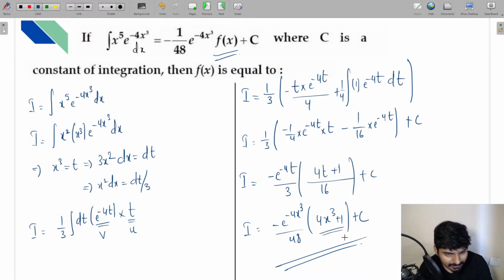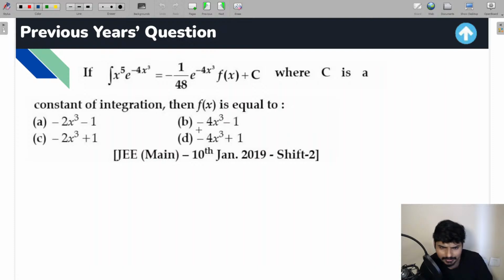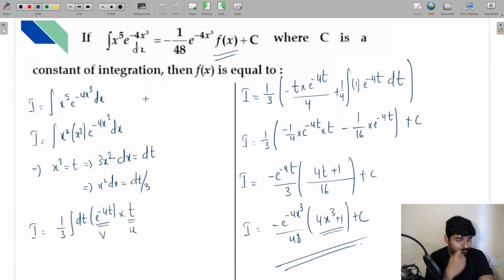And if you see the options, everyone, actually there is a little typing mistake in the options. This should be plus 4x cube plus 1. So the option is going to be D. The correct answer in this question is going to be option D. So I hope this question is clear for all the students out there. Basically in this question what we have done is very simple.